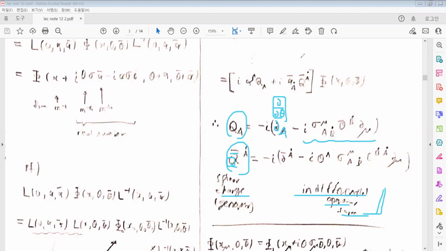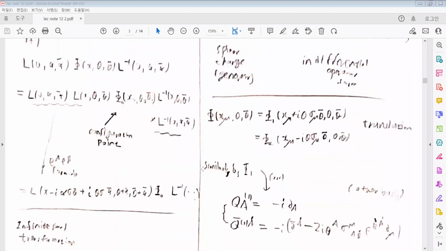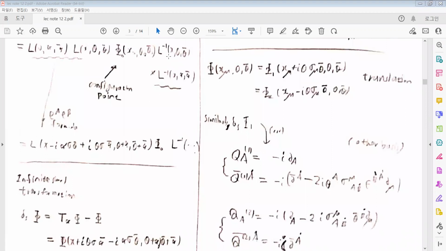And finally, I want to mention something about the translations, such as the translation of the space-time, where the complicated supercharge can be simplified based on the Grassmann differentiation. For example, in such a basis with some space-time shifts, then the Q is represented like that.